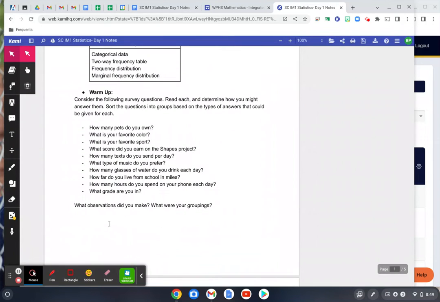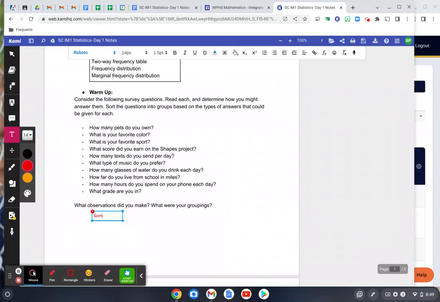Now, the observations that were made in class were that some of these groupings were in, let's say this actually, some answers were in numbers, okay, so numerical, while others were answered with words.